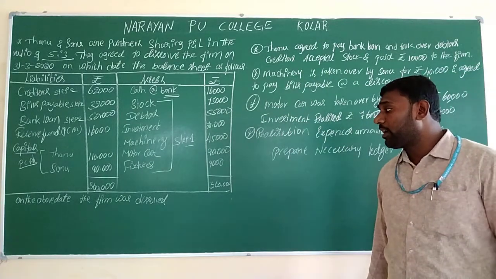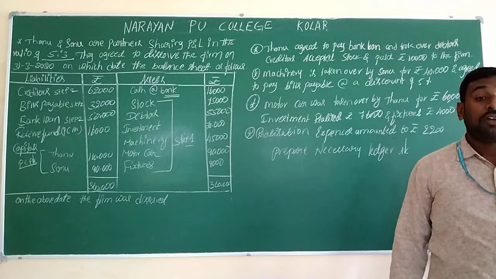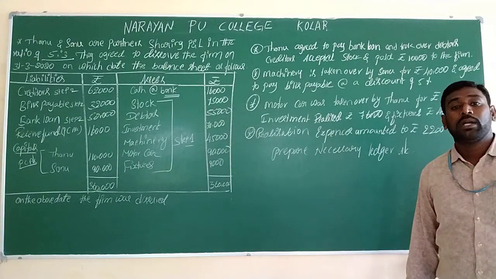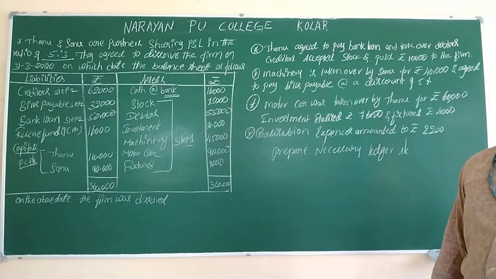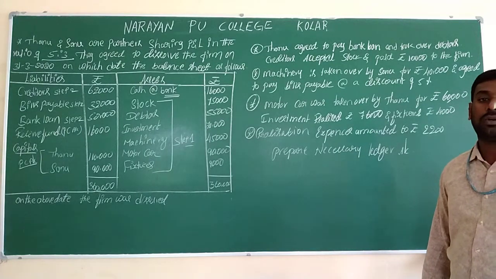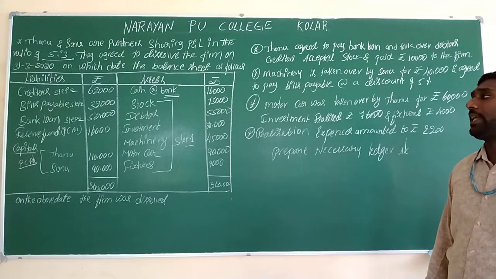On the above date, the firm was dissolved. So the company is going to be closed. Whenever the company is going to be closed, they have to frame some rules and regulations. Certain transactions are given, and based on that the company's worth will be determined. So which are those transactions? What are the things they have given?